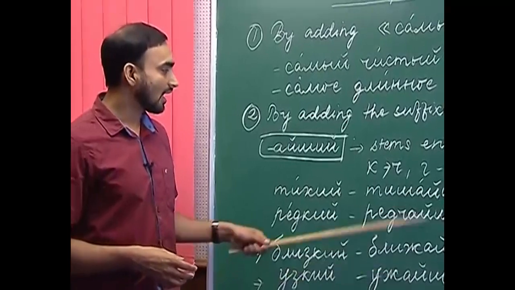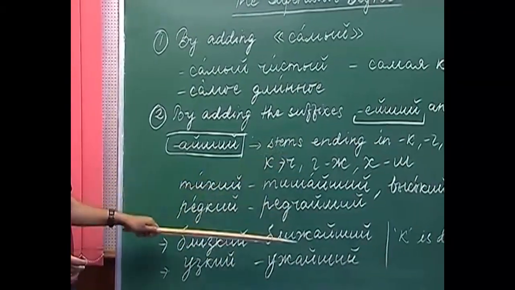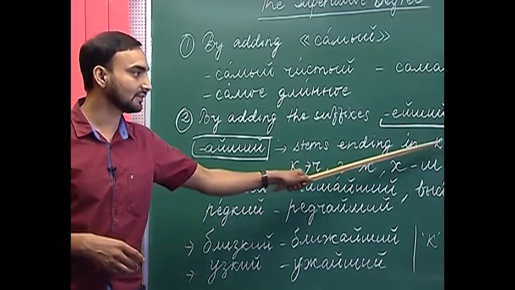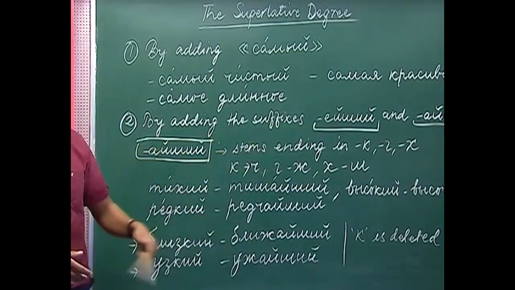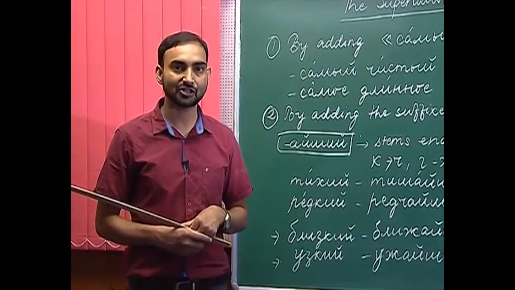Apart from these adjectives whose stem ends with either of these consonants k, g, h, with the rest of the adjectives while forming the superlative degree we will use the suffix ye-she. So, now we will look at some of the examples with the suffix ye-she.